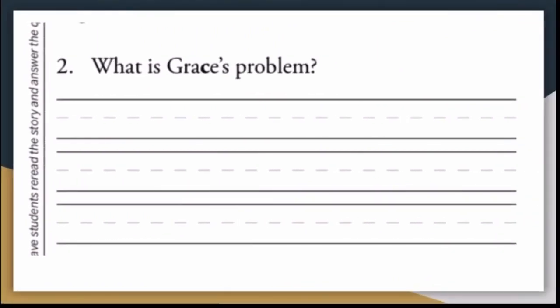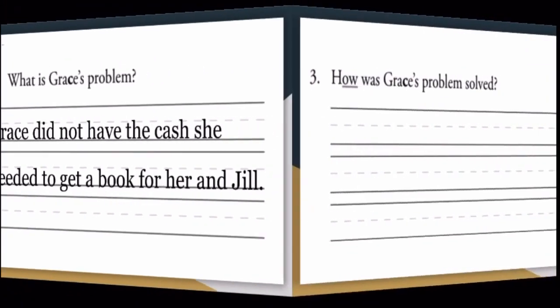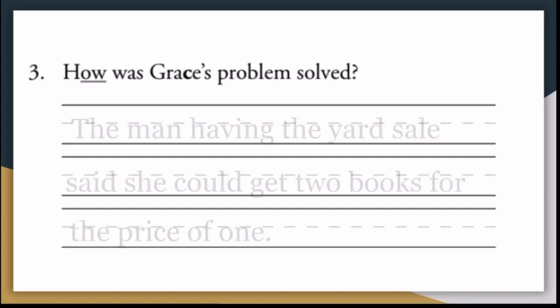You guys can include more or different things, but I wanted to give you an example because there were many. What is Grace's problem? Right. Grace did not have the cash she needed to get the book for her and Jill. How was Grace's problem solved? Right.